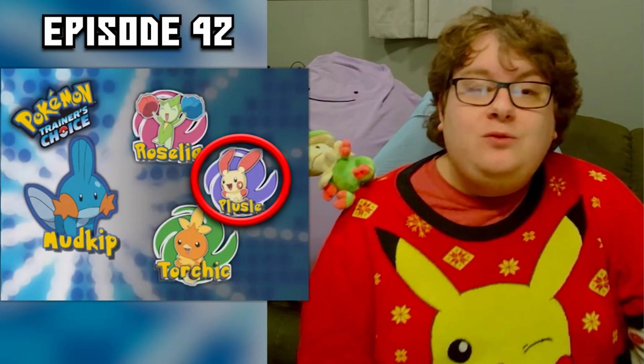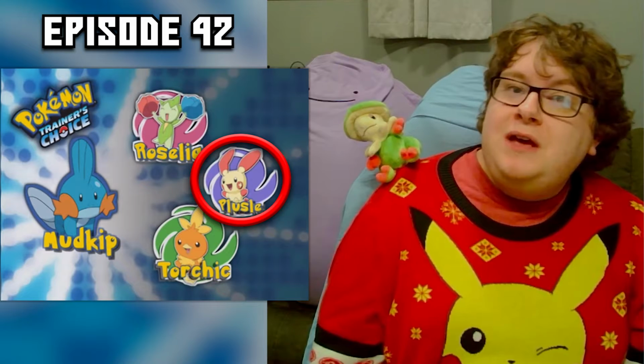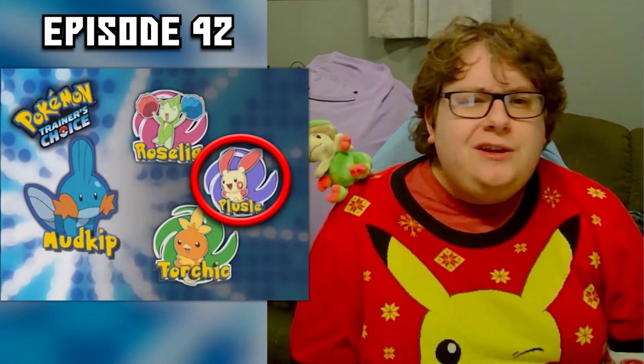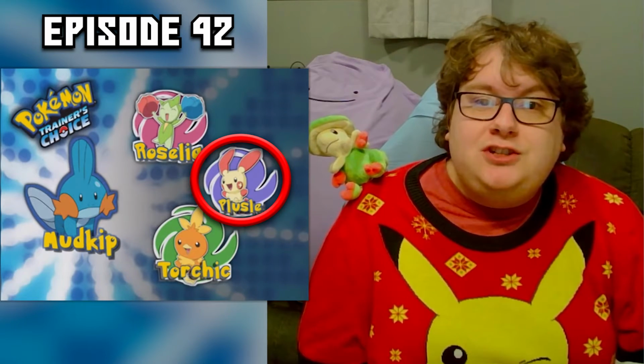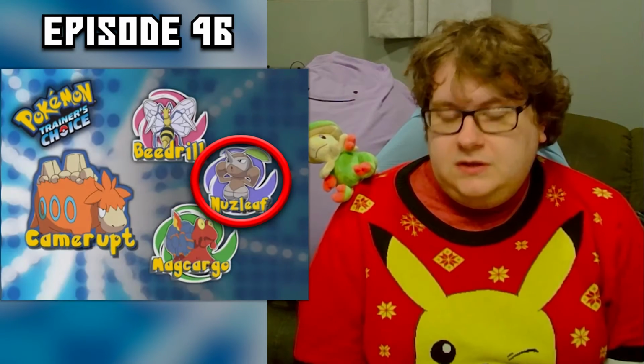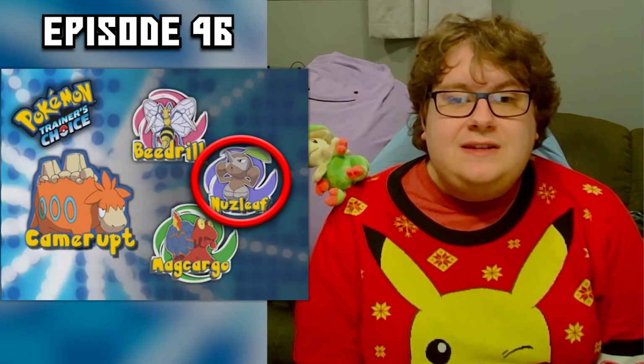The answer they gave was Plusle, which does in fact have a type advantage against Mudkip, but so does Roselia. And Roselia also resists Mudkip's STAB water moves. Seems to me, based on type matchups, Roselia is the best choice. Jumping ahead to episode 46, they asked which of these Pokemon was the best choice to fight against Camerupt.